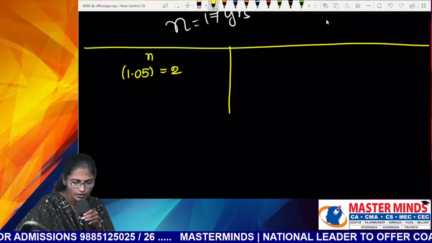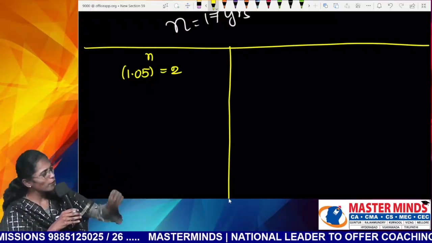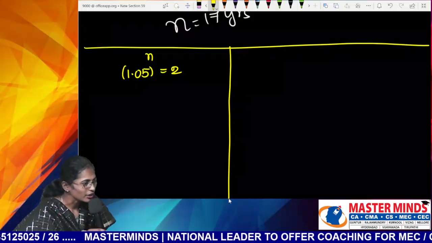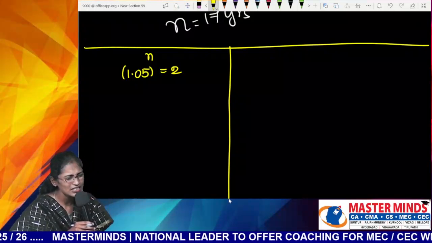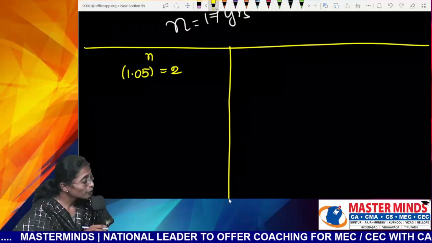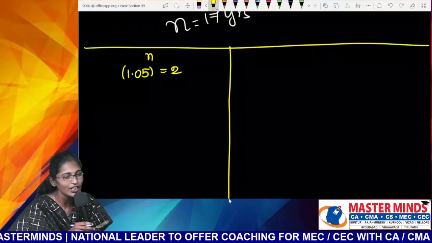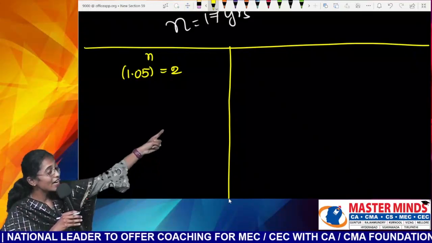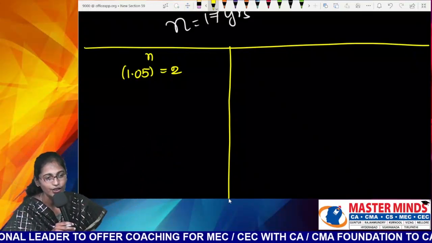So, Nana, this is what I'm having: 1.05 whole power n equal to. Now I have to calculate months. Nana, please stop talking. 1.05 whole power n is how much, Nana? What is there at the right side of your equation?